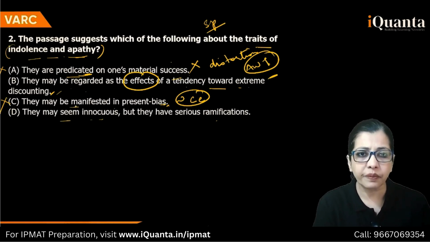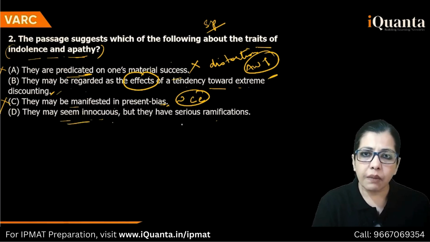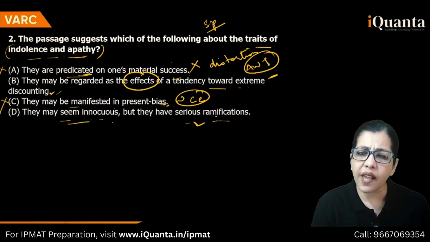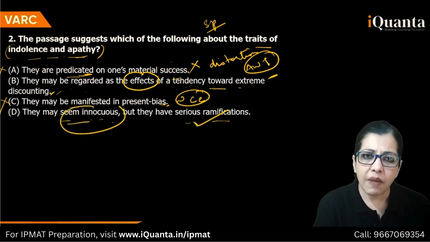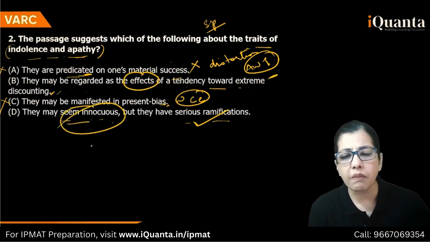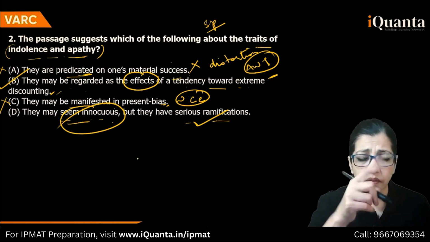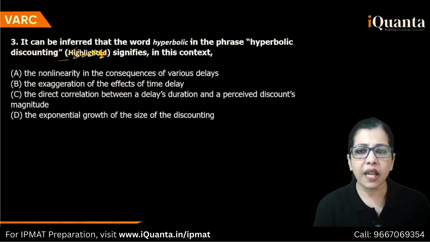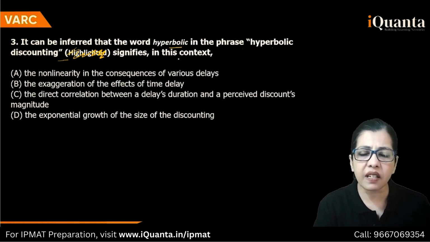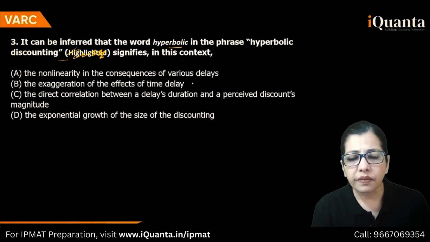They may seem harmless, but they have serious ramifications. This is fine. But they may seem harmless. Who said that they seem harmless? Right? So the answer is B. Hope it's clear. It can be inferred that the word hyperbolic in the phrase hyperbolic discounting signifies what?